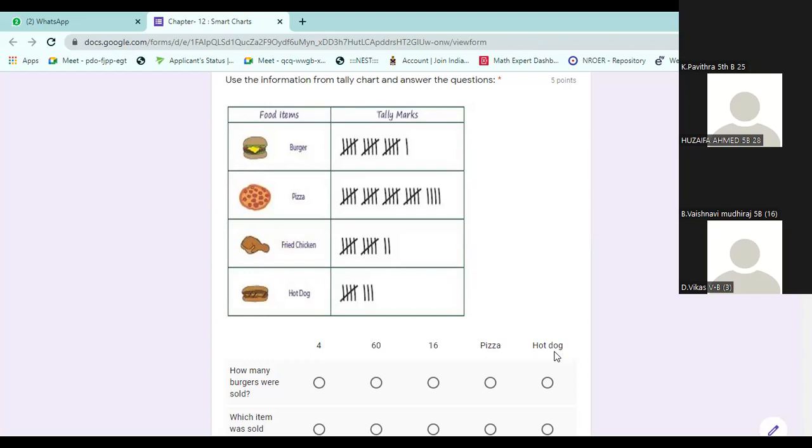Food items and how many items are sold, that information is already given in the tally form. Let us answer one by one. First question. How many burgers were sold? 16. Look at the count. 16 are sold.